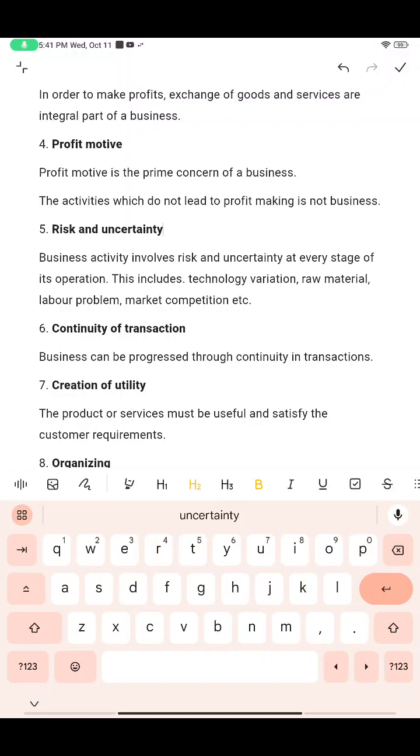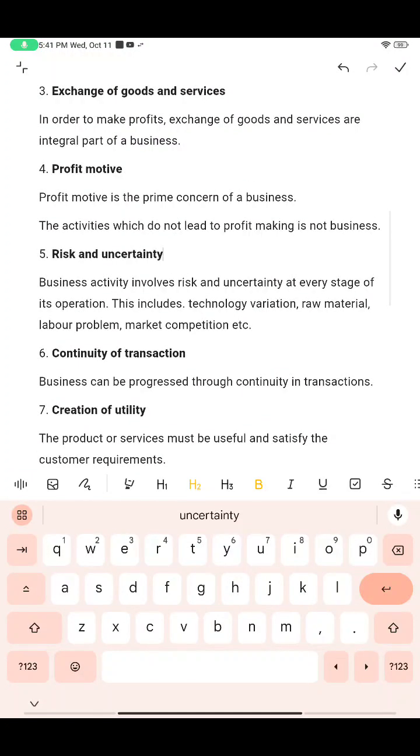Next, risk and uncertainty, and this is a major part of business. We never know when we will have to face risk, and we never know when uncertain situations will arise. So business involves a lot of risk. For example, you are preparing a product, let's say a pen. A pen is used by almost everyone in daily life, and we have many different pens in our market.